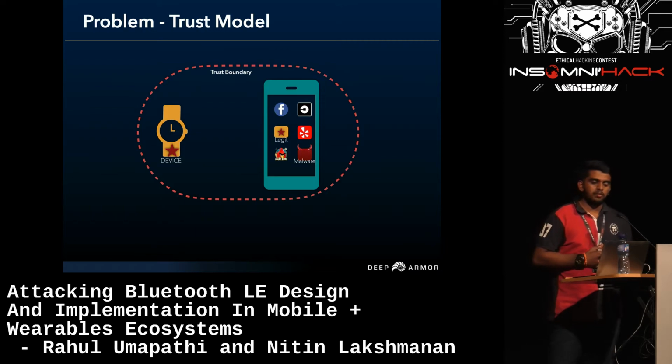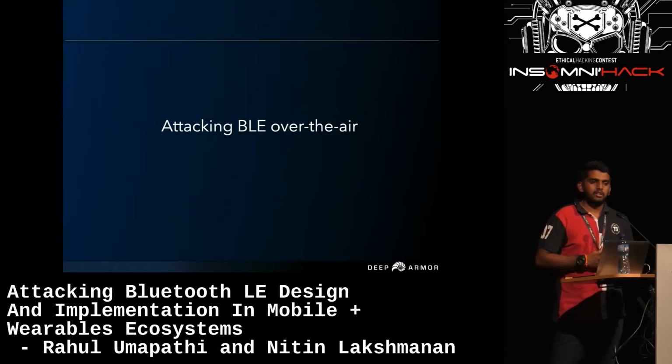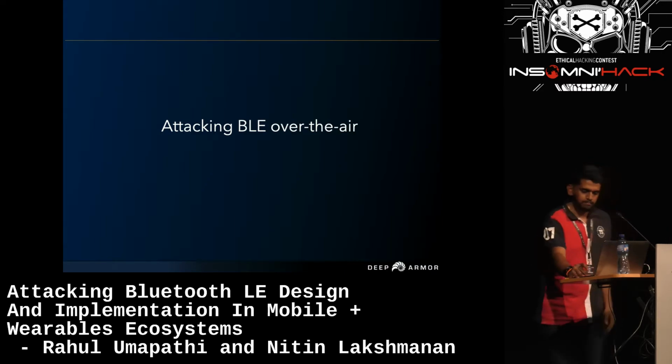So this brings us to the trust model. In the demo we saw just now, the trust model is built in such a way that the wearable device was trusting all the applications inside my Android phone. That could be your malware app, a legit application, or any application that is inside your Android phone. Before we see the actual solution for this problem, we'll now see how to attack BLE over the air. So now I'll hand over the session to Nitin to proceed further.